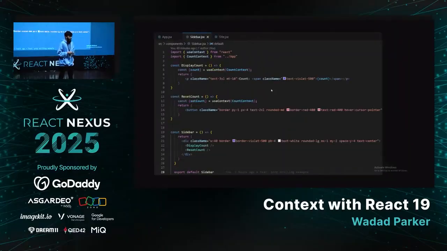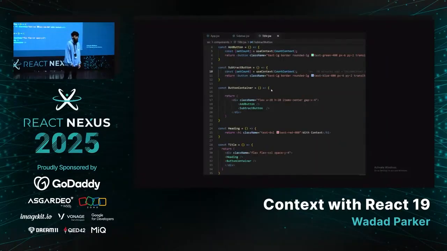As you can see, no longer are we passing it from the sidebar to the display component. We are directly consuming the context using a hook called useContext, which consumes the context to get us that value, and we're directly using it. As a result, you can see things have gotten so much simpler, right? Just look at the code. So beautiful, so elegant.